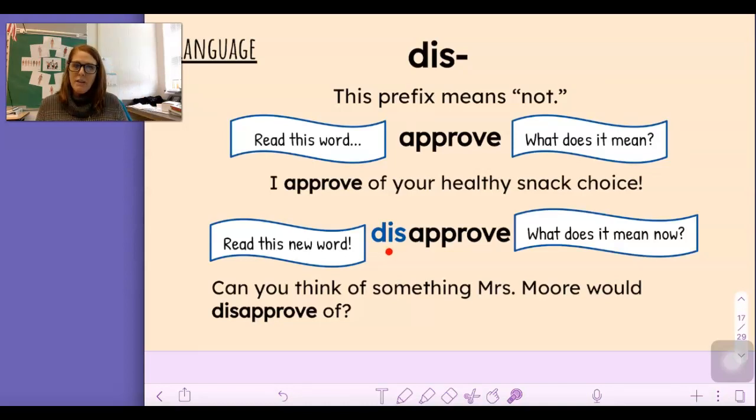Let's put dis in front of it. Disapprove. Disapprove. Now what does it mean? It means you do not approve. You do not agree with it. Can you think of something Mrs. Moore or Mrs. Goshert or even your parents would disapprove of? How about not completing your schoolwork? Maybe for your parents, it's not completing your chores at home. Okay?